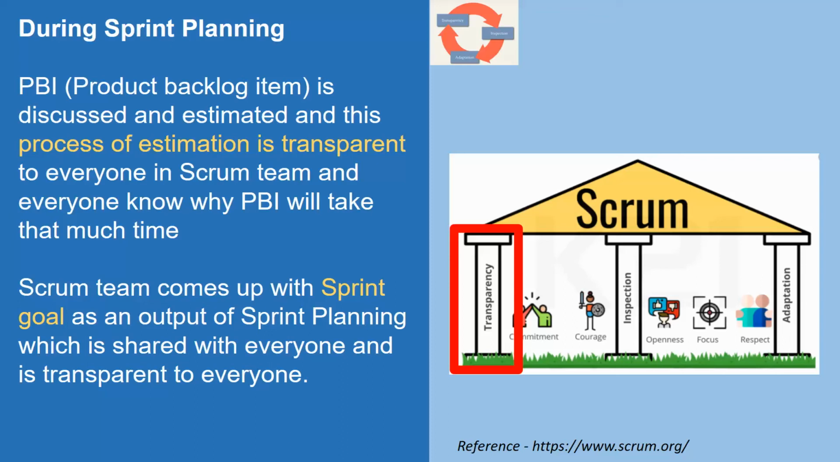The Scrum team comes up with a sprint goal as an output of sprint planning, which is shared with everyone and is transparent to everyone. Anybody who wants to know what you are planning to do in the upcoming sprint can see it. The sprint goal is transparent and is published in the source of truth, basically that Agile tool. So that's another example of transparency, and you would see why I'm talking about all these details of the transparency and what are the artifacts, what are the events, what are some of the actions done by the team to keep everything transparent.